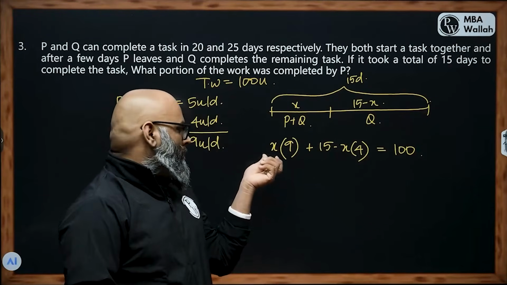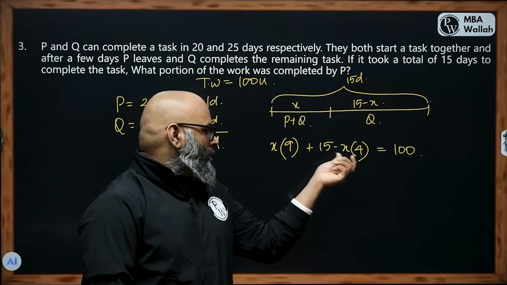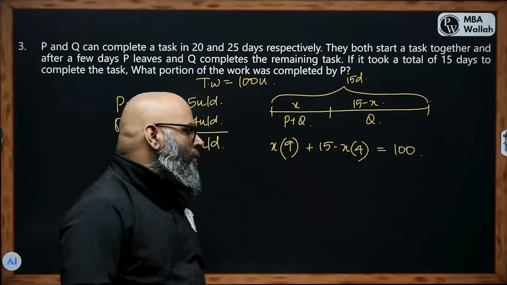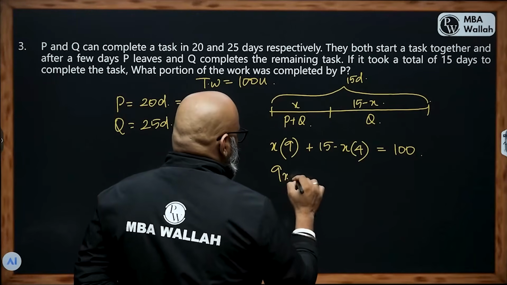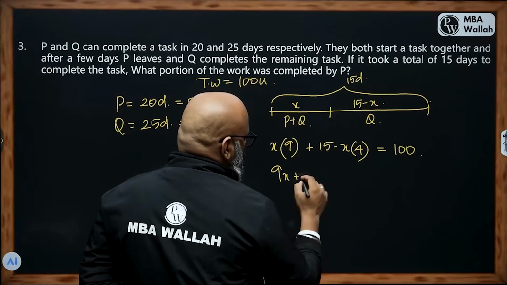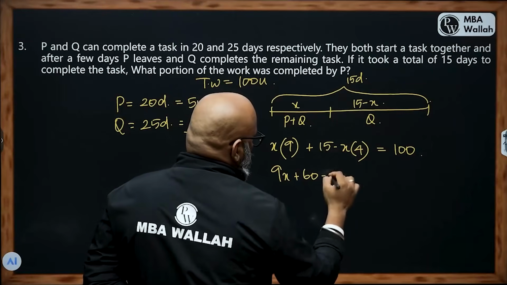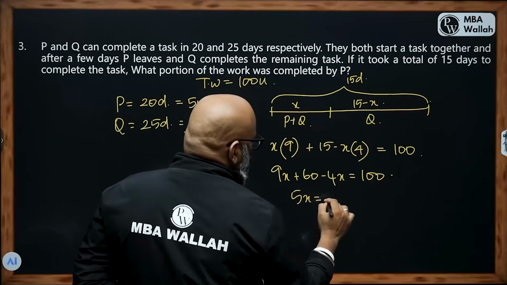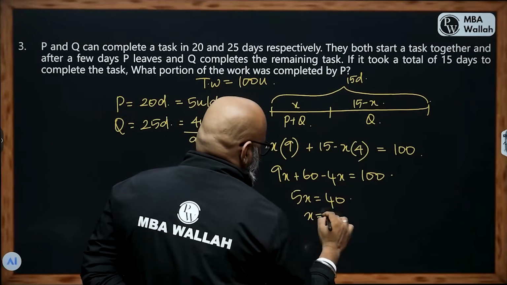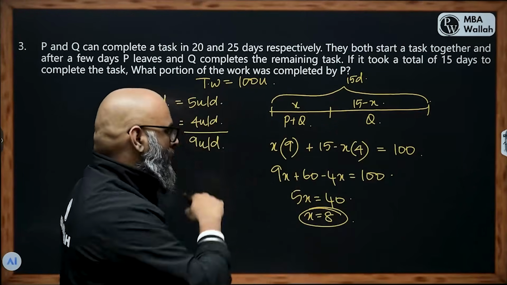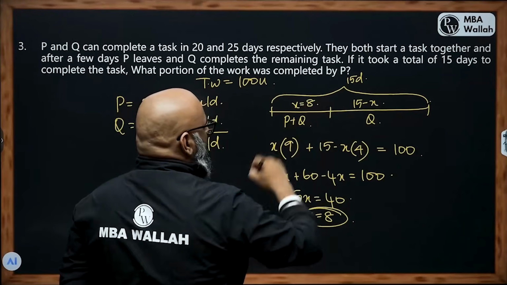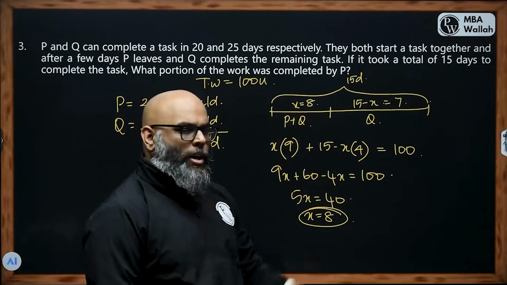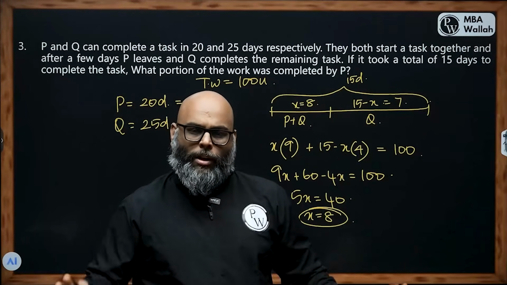Number of units into days is total units. In both cases, you have to get to 100 units, right? So let's solve this. 9x plus 15 into 4 is 60 minus 4x is equal to 100. 5x is equal to 40. X is equal to 8. That means P worked for 8 days. Q alone worked for 7 days. So 8 days of P and Q together, 7 days of Q alone is our value.